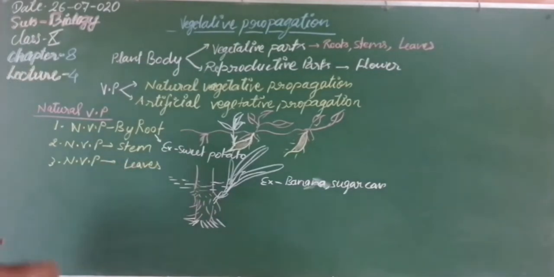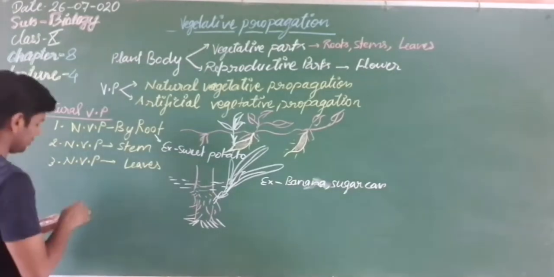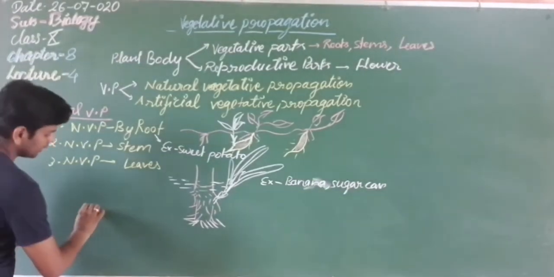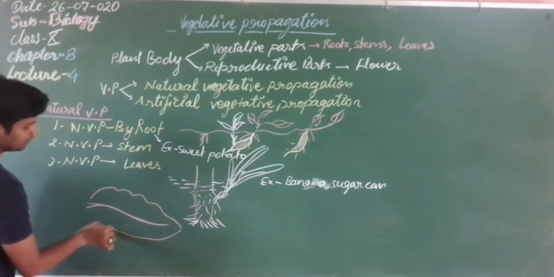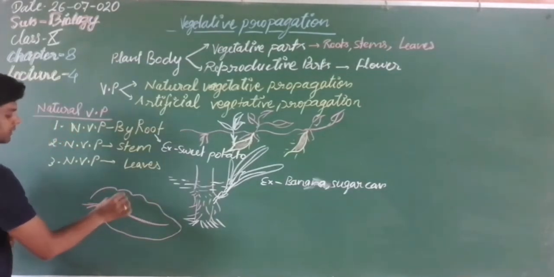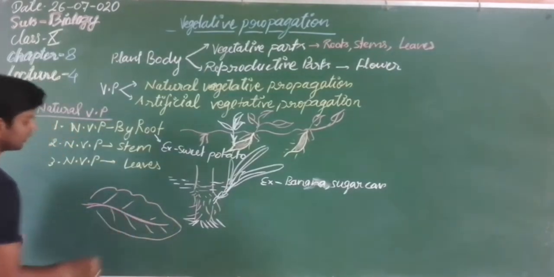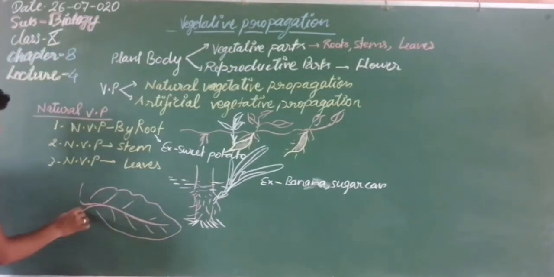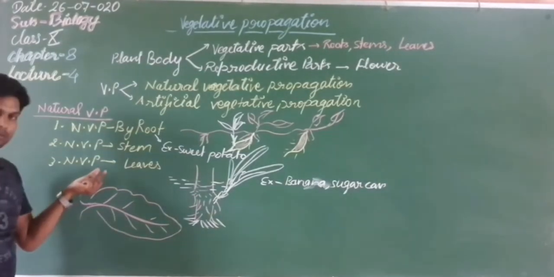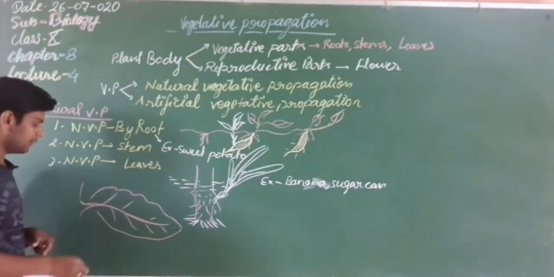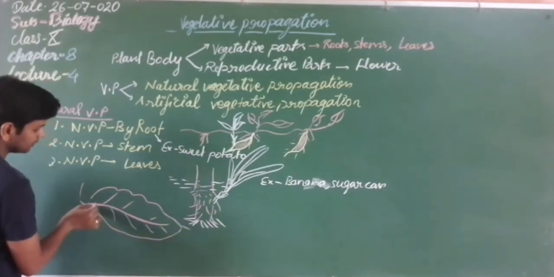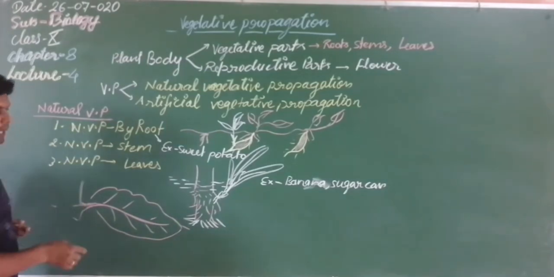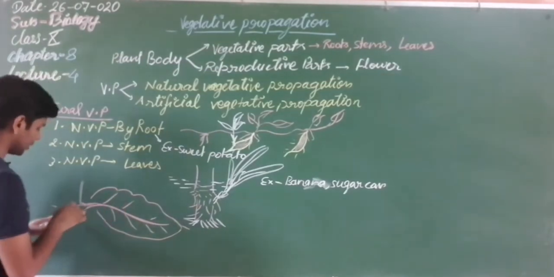The next process is natural vegetative propagation by leaves. Here is another plant, known as bryophyllum. This is a bryophyllum leaf. Students, this is the special feature of bryophyllum. When a leaf falls onto the soil, it absorbs moisture from the soil surface.